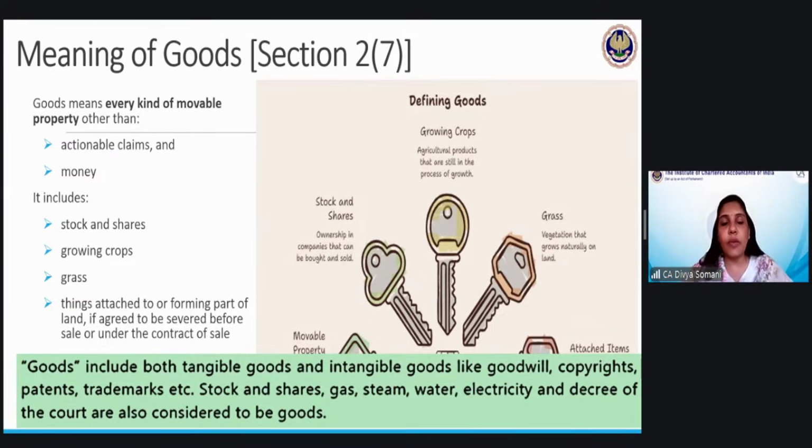That is in very general language. So let us discuss in detail how and why it should be considered as goods, and why it should not be considered as goods. So I have the right to file a court case, right? I have the right to file a suit against the borrower. Is everyone okay with that?